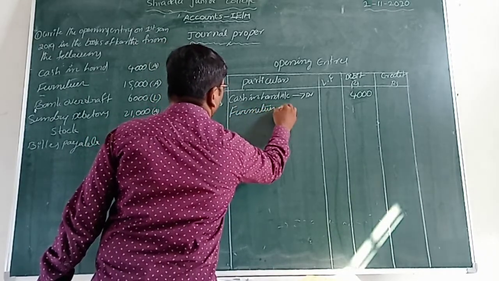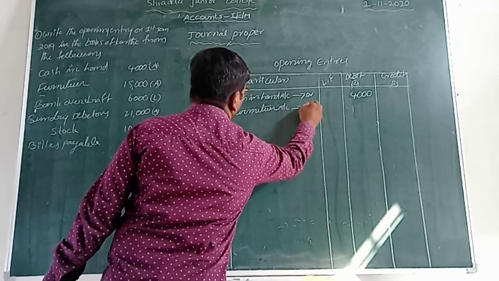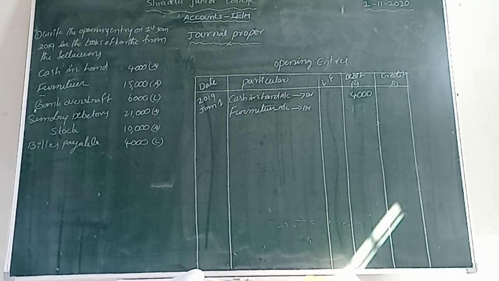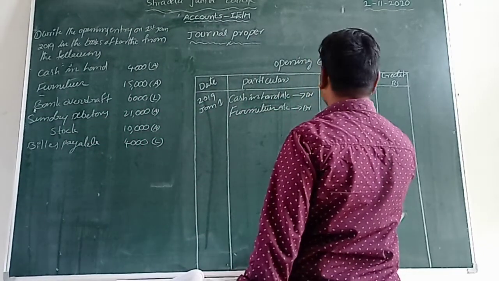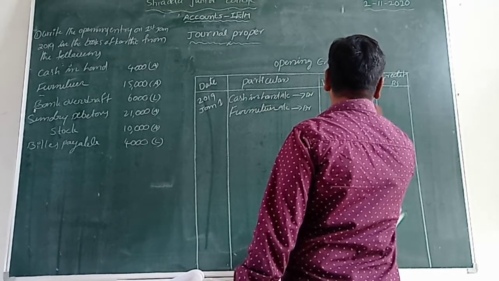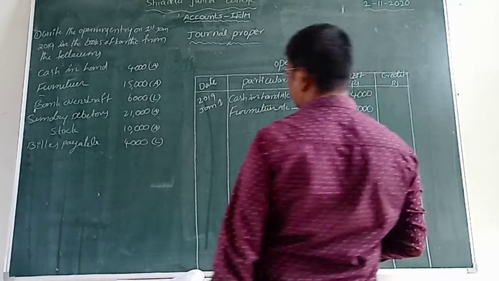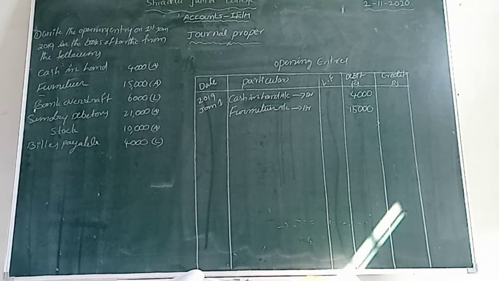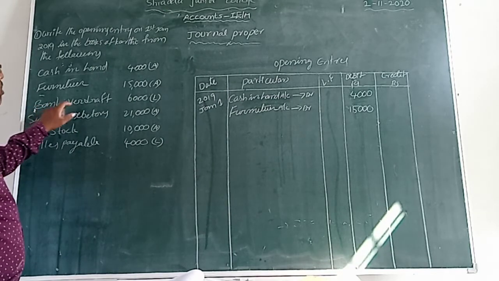Furniture account debit. Furniture account debit. It is an asset, so we can record the amount in the debit column. That amount is 15,000 rupees, isn't it? Now the next one, bank overdraft.